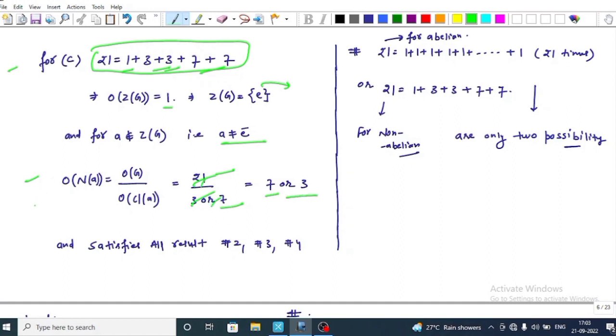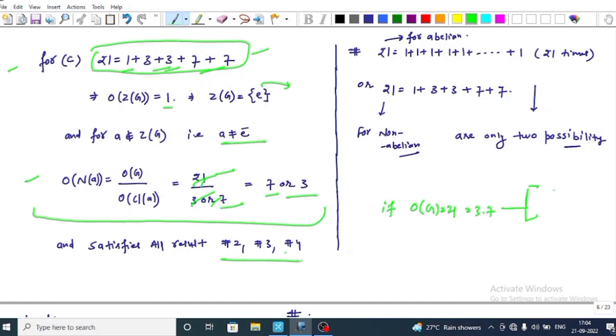Now from this information, it is clear that all the results 2, 3 and 4 are satisfied. So we cannot say anything about this class equation. Now for this we also have a result. As we know, if the order of a group is equal to 21, that is 3 into 7, it has only two possibilities,